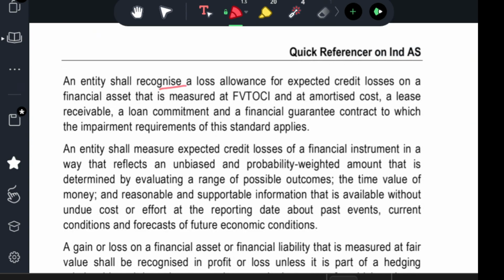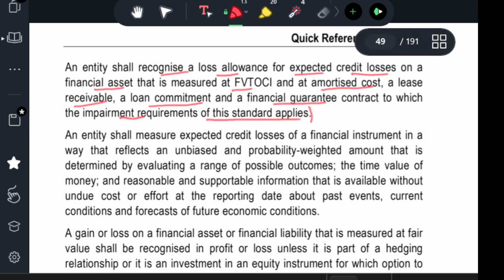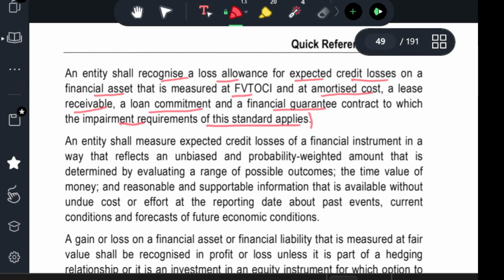The entity shall recognize a loss allowance for expected credit loss on a financial asset that is measured at fair value through other comprehensive income or at amortized cost, and on a lease receivable, loan commitment, and financial guarantee contract to which the impairment requirements in the standard apply. So, in the case of lease receivable, loan commitment, and financial guarantee contract, it should be measured at amortized cost. At the same time, loss also will be there, no? That should also be considered.